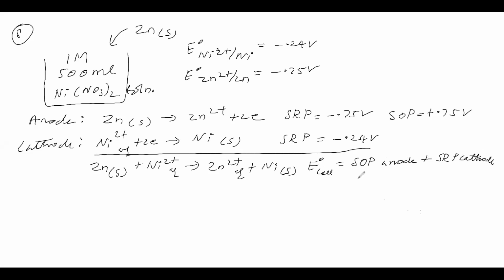SOP of anode is 0.75 volt, and SRP of cathode is minus 0.24 volt. So we got the E0 cell value.